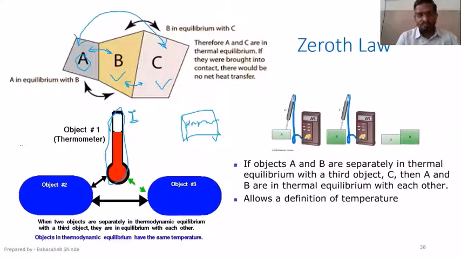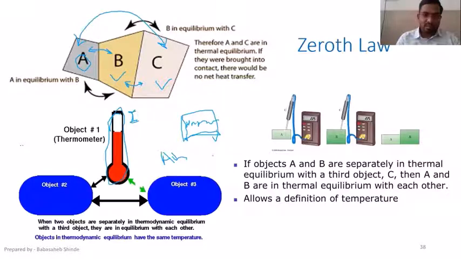The second body is the body whose temperature is to be measured, that is the human body. The third body will be the atmosphere in which these two bodies are placed.